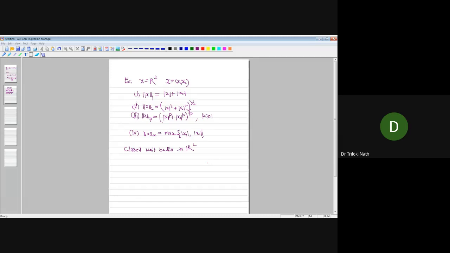Okay, thank you. So let us learn about the closed unit balls in R2. A closed unit ball means the center is the origin and the radius is 1. Let us see how they will look. For a moment, let us see this as the x-axis.